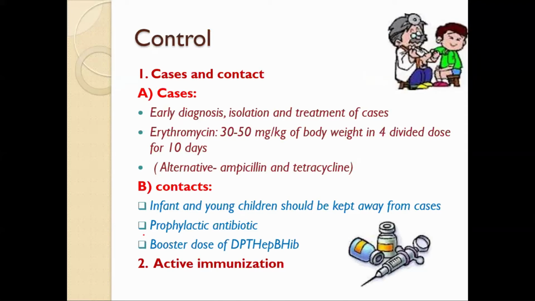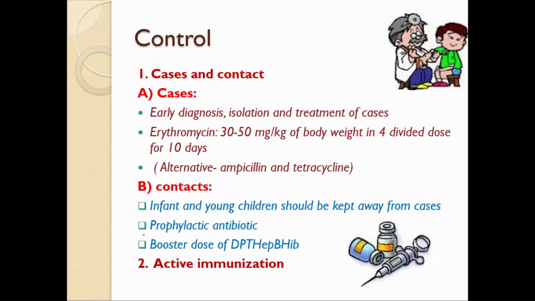And for contacts, infants and young children should be kept away from the cases. But prophylactic antibiotic can be given. Again, erythromycin can be given, and a booster dose of pentavalent vaccine for contacts who are exposed to cases. So as far as possible, we should keep them away from the cases. If not possible, and they are exposed to the cases, then prophylaxis can be given. Again, erythromycin and a booster of pentavalent vaccine can be given.